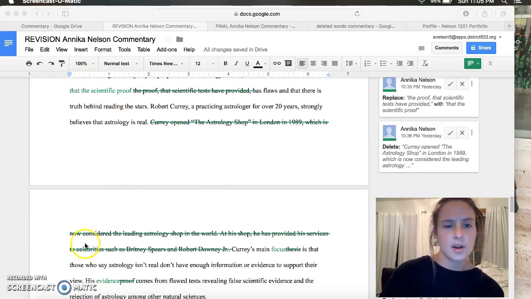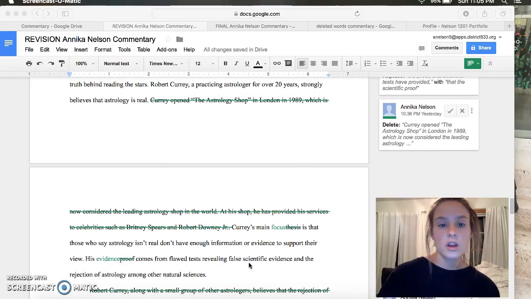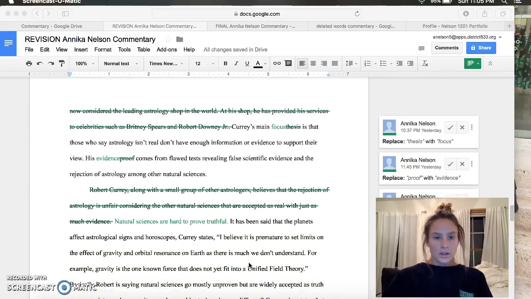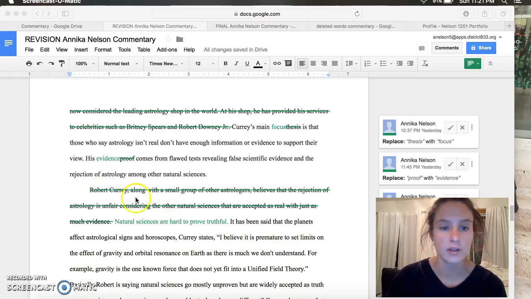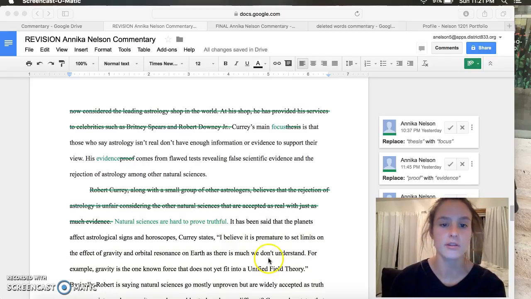Here I erased the sentence about his shop because it's not really important. This paragraph focuses more on his theory and his ideas toward astrology, not his life and his facts. Okay, here in this sentence, I erased it because every piece of information that was in this sentence is also at the end of this paragraph. So I didn't need to repeat it. And then I added this sentence here so that it would make a smooth transition from the last paragraph to this one, since I erased the first paragraph.